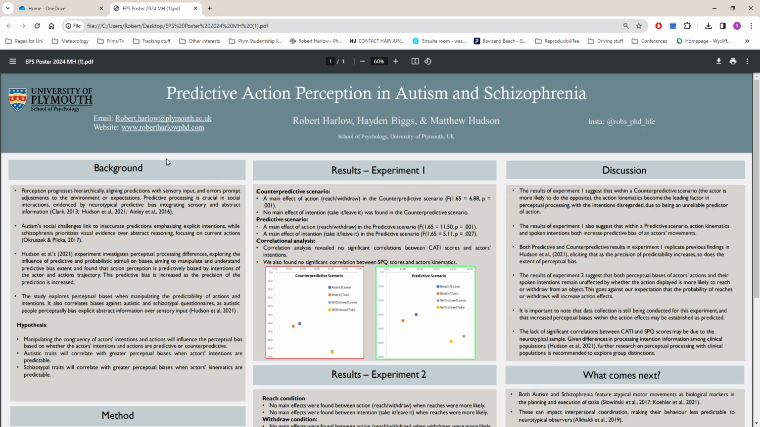Predictive coding theory suggests that the way we perceive the world is hierarchical, from low-level sensory input, our sights, our sounds, our touch, to high-level abstract reasoning, our predictions, expectations, and routine. Predictive processing is crucial in social interactions. Neurotypical people exhibit a predictive bias when integrating sensory and abstract information.